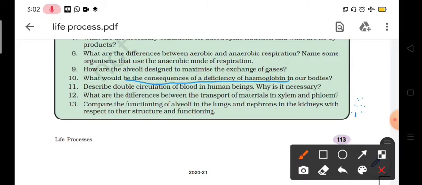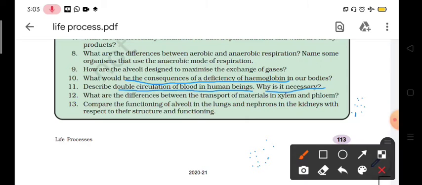The next question is, describe double circulation of blood in human beings, and why it is necessary. So double circulation we have discussed from the flow chart as systemic circulation and pulmonary circulation, which involves the blood passing through the heart twice during one cycle of circulation, and it is necessary to separate oxygenated and deoxygenated blood to ensure the maximum supply of oxygen for the cells of the body.